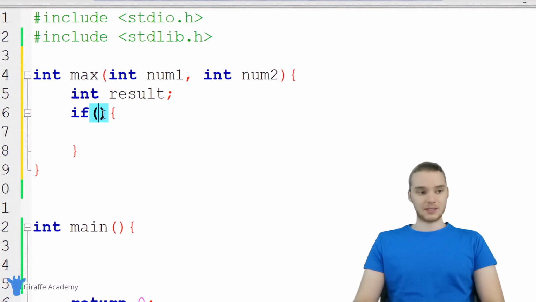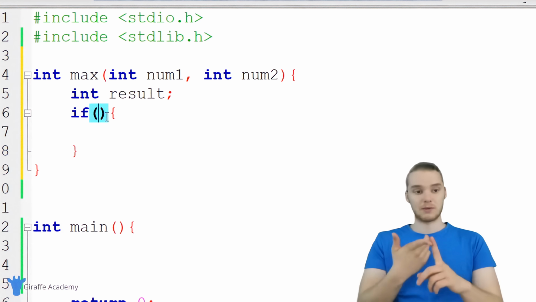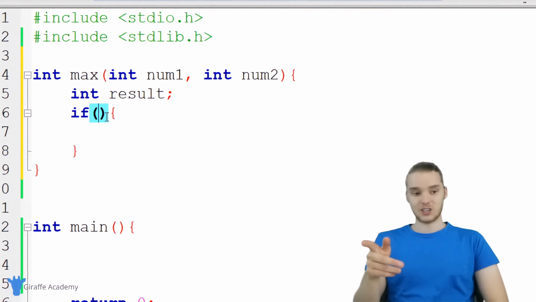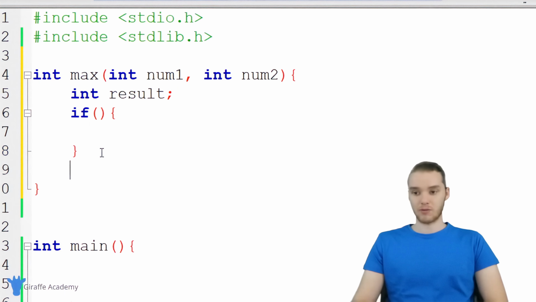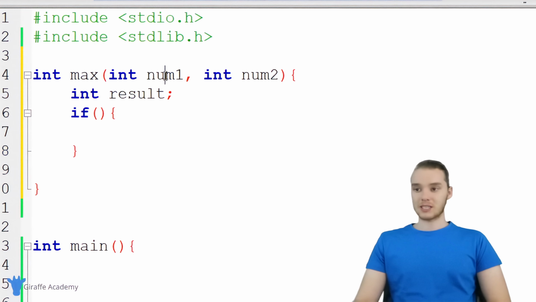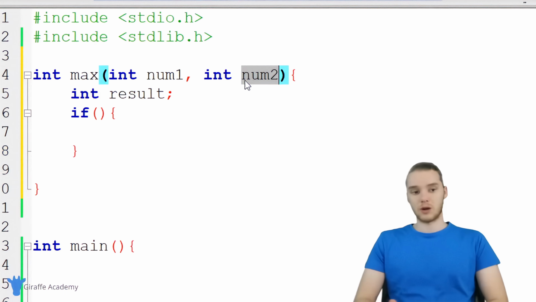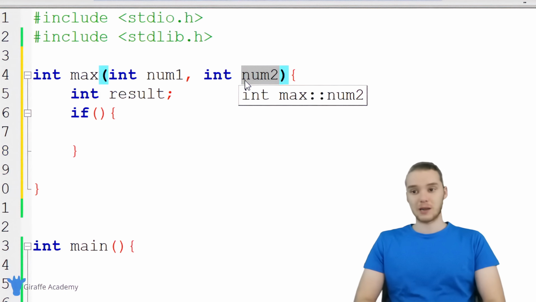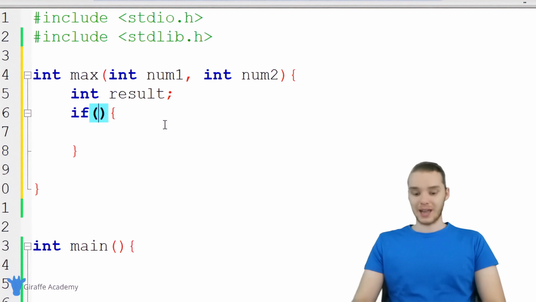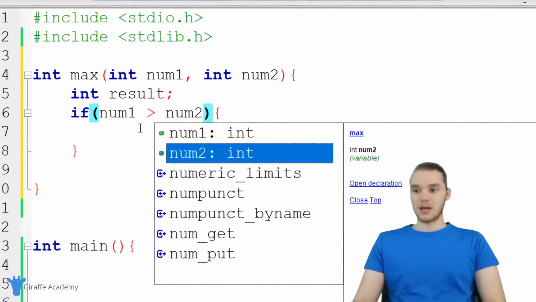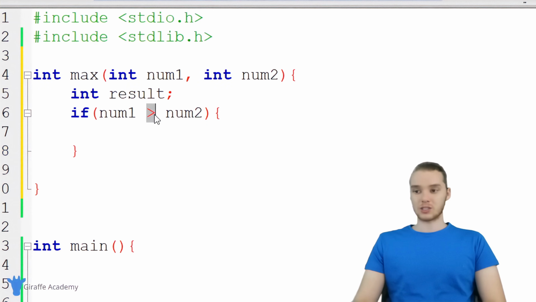Now, inside of these parentheses, we need to specify a condition. This is something that's either going to be true or false. If the condition inside of these parentheses is true, we're going to execute the code inside of these curly brackets. If it's false, then we're just going to move on. So in order to tell whether num1 is bigger than num2 or num2 is bigger than num1, we can actually compare them. So down here, I could say if num1, and I can use this greater than sign, num2. I'm basically saying if num1 is greater than num2, then I want to do something.